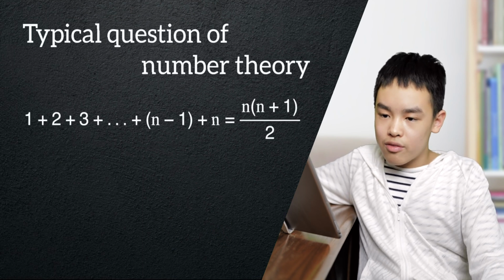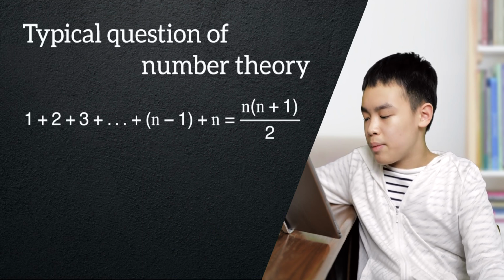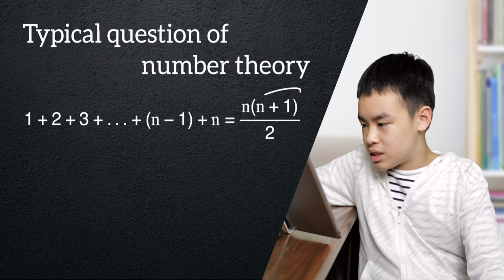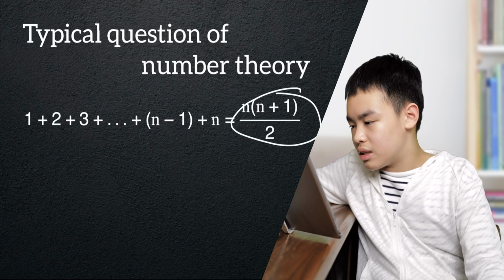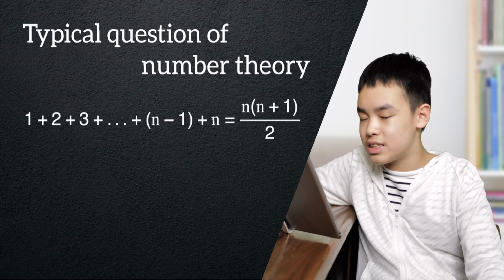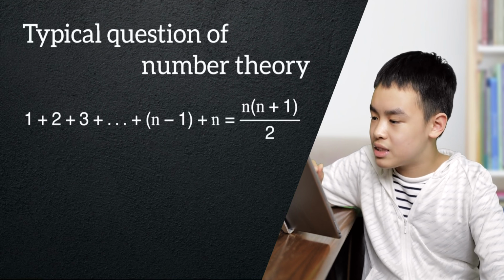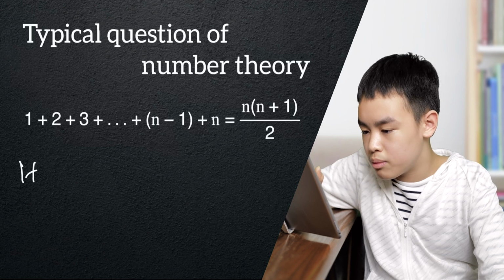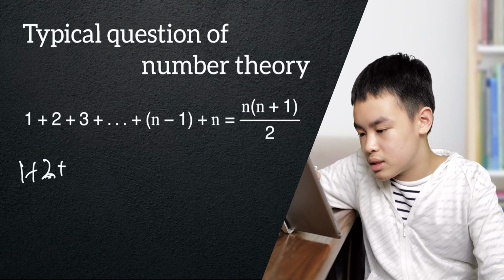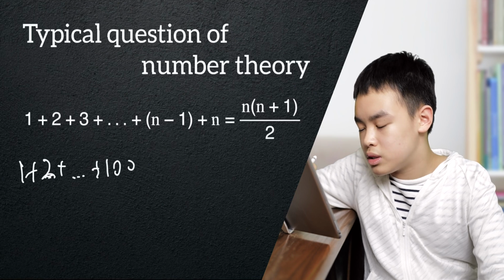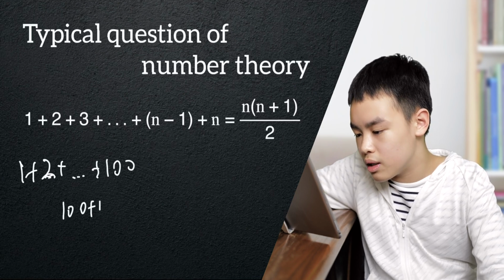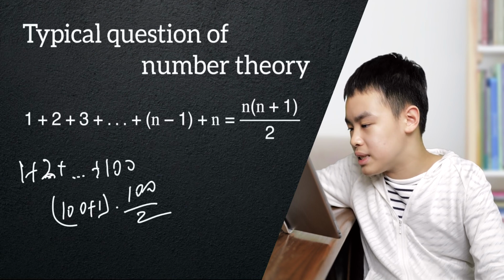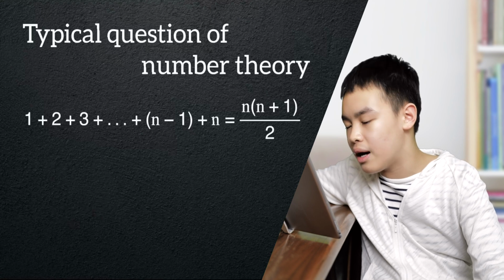Now this is a very famous equation, and it is probably the most beloved of your teachers. It's just this thing. And now you guys might be wondering, what the hell is this? Well, it's nothing but, it's like when you go ahead and calculate 1 plus 2 all the way to 100. What you do is you add 100 to 1, and you multiply it by 100 over 2, and that is basically what this equation is about.